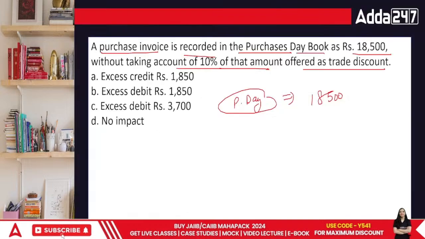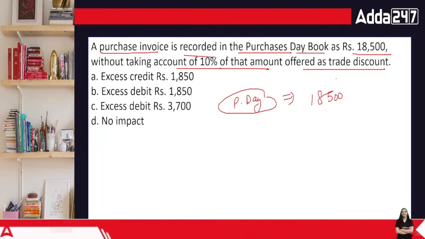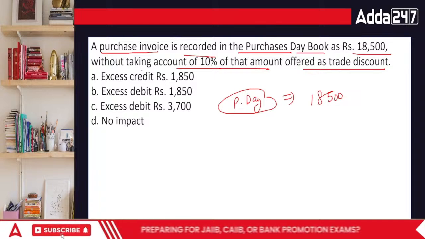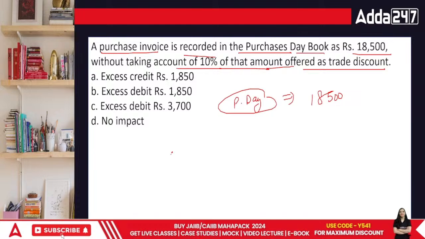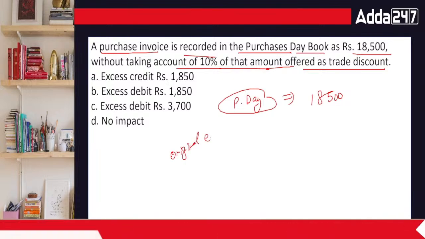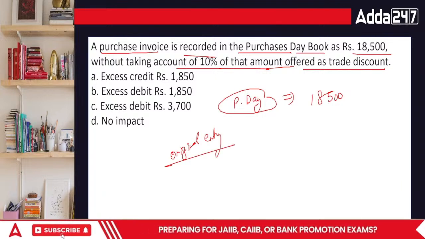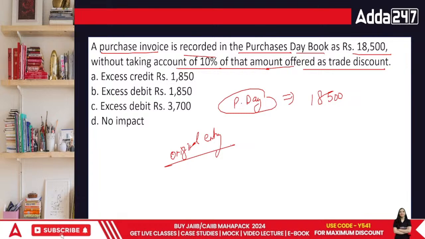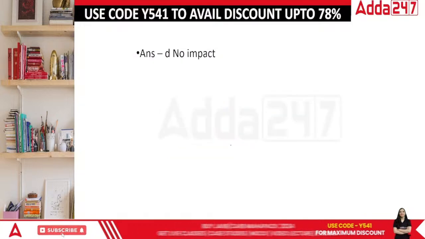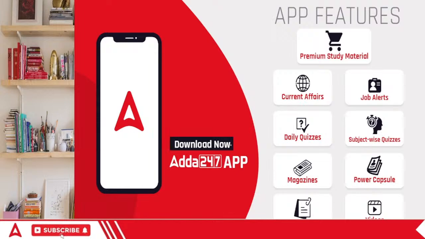Also, you have to write what is the impact in the books of accounts, since it is an error of original entry. That means our original entry was wrong. This kind of error cannot be traced. So in this case, there would be no impact.